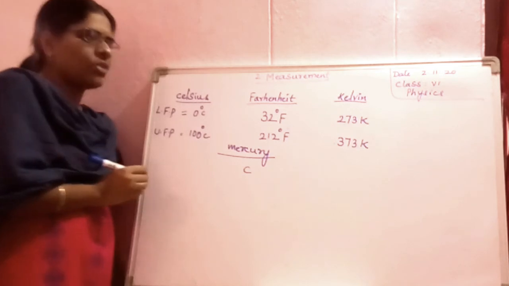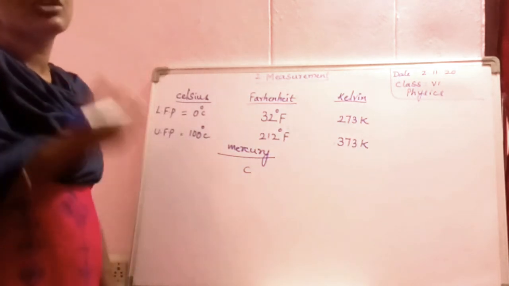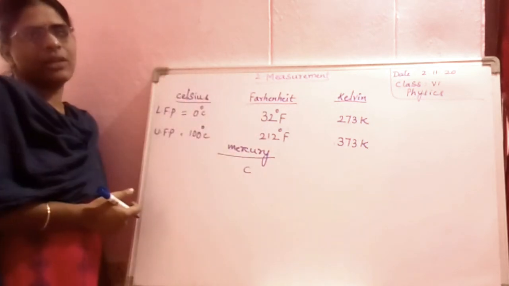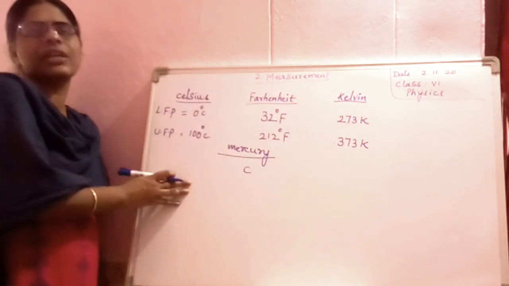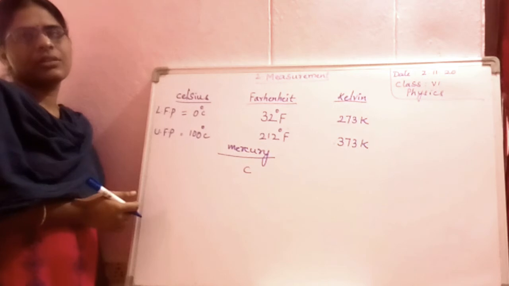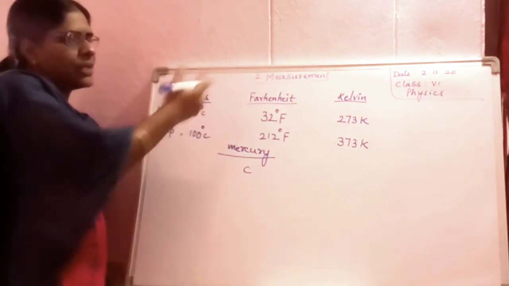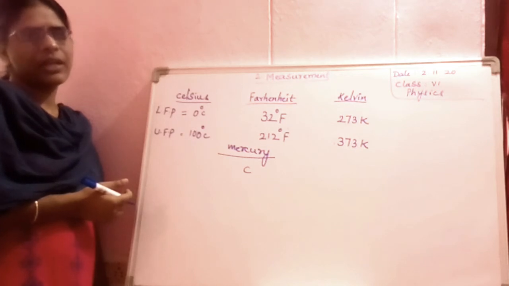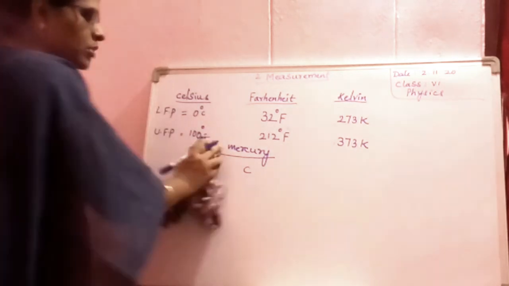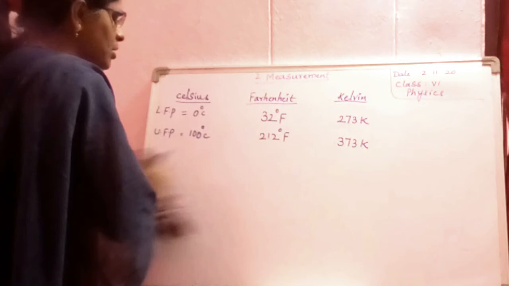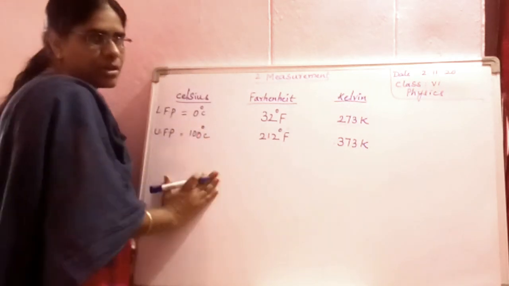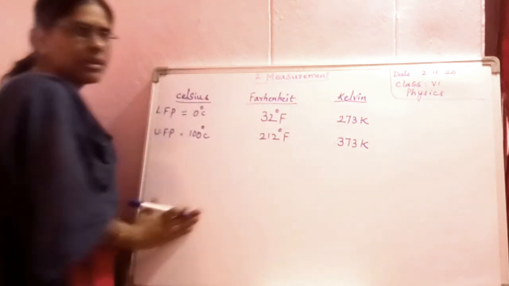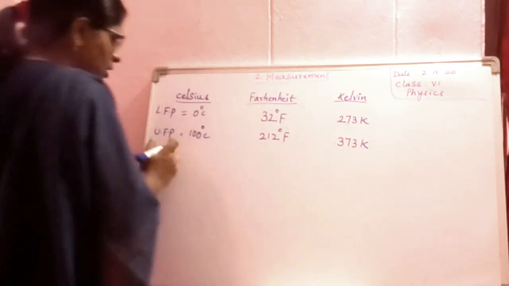Okay. Now, I want to find out if a temperature is given in Kelvin, how much is the temperature in Celsius scale, centigrade. Or I want to find out the value in Fahrenheit scale. Hence, note down this, children. These are very important. To convert the temperature from one scale to another, there is a formula.